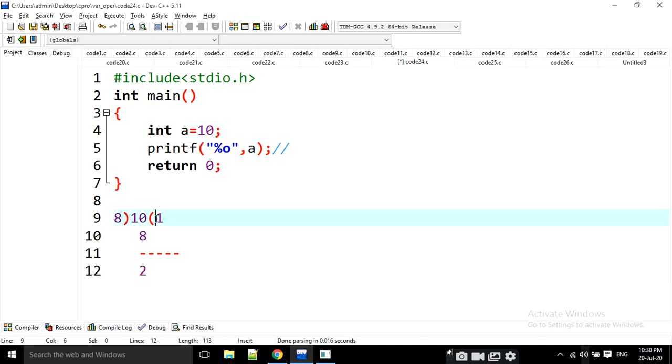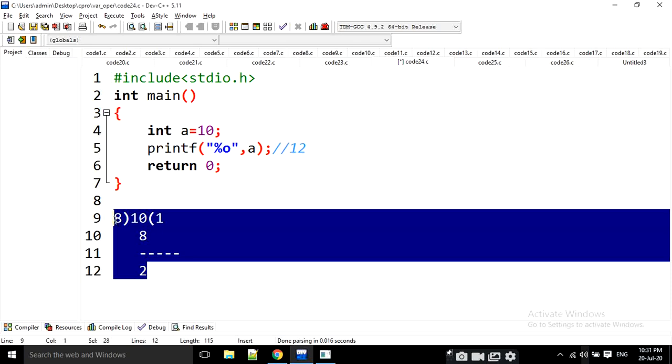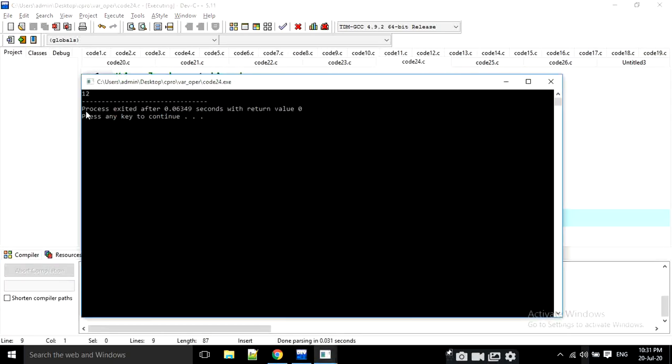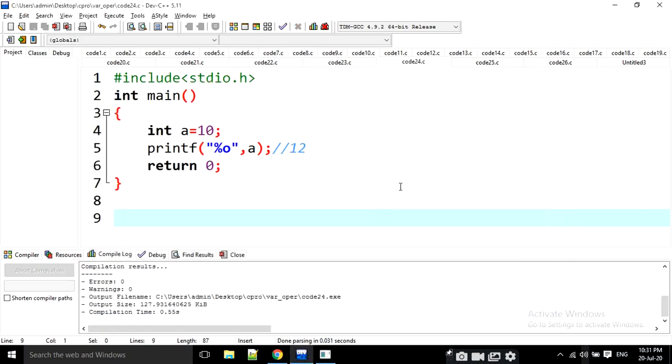And the output is going to be 12. This is the octal conversion here. 10 is going to be represented as 1, 2. I am going to execute it. The output is 1, 2. Okay, this is the octal representation, percentage o.